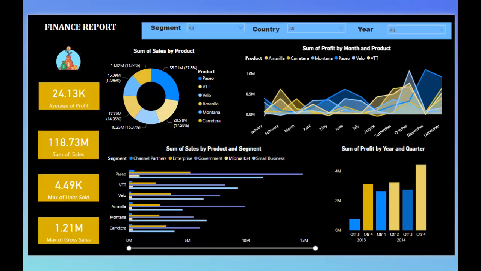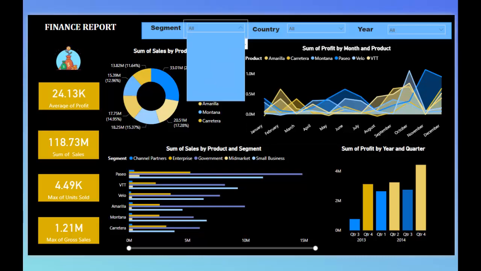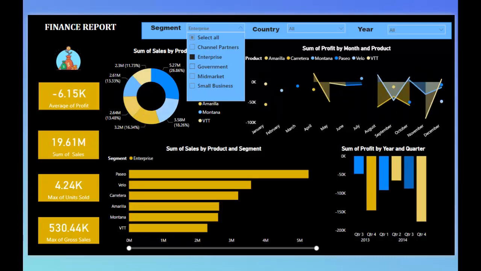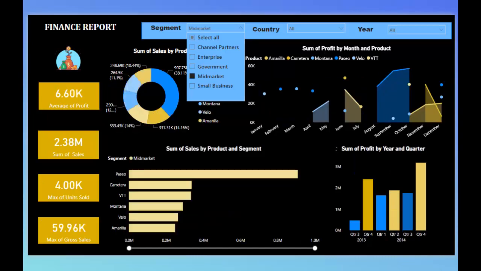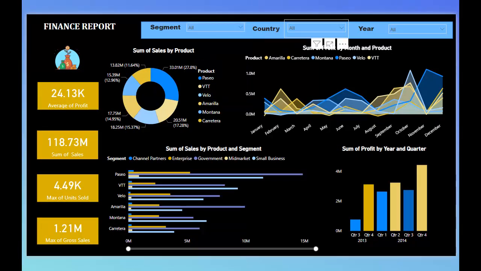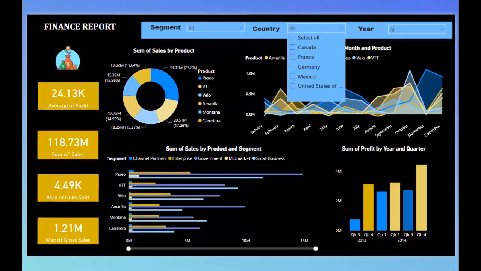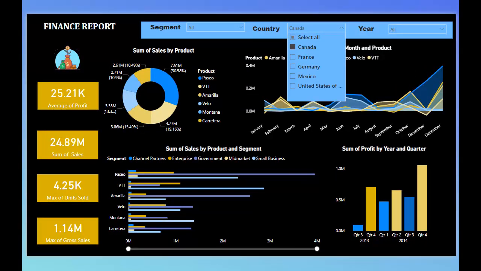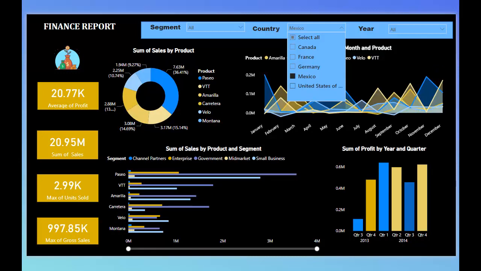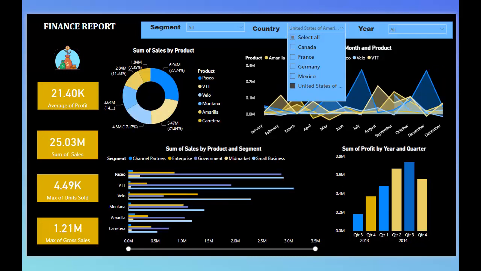Yes, this is the finance report that I have made. If you want to check it segment-wise, then you can check it like this. And if you want to check it country-wise, then you can see Canada has the number of sales by product, the sum of profit by year and quarter. In Germany, what is the trend going on, in Mexico, in United States, etc.